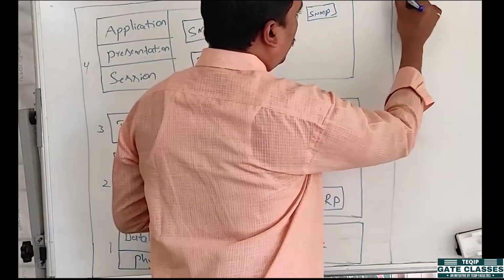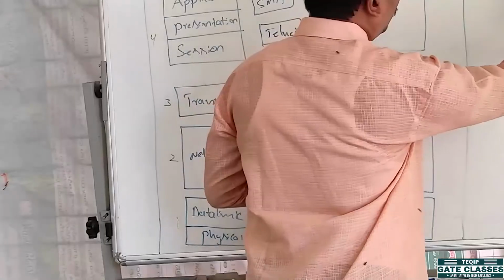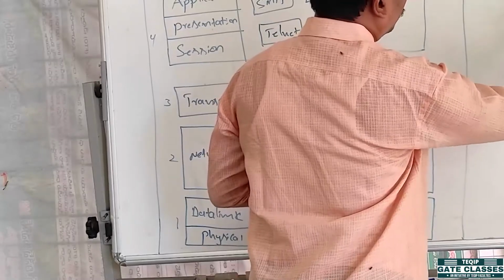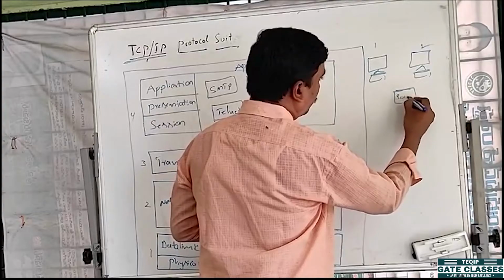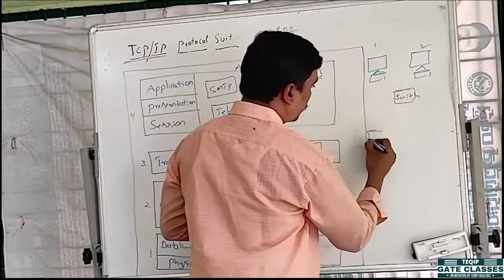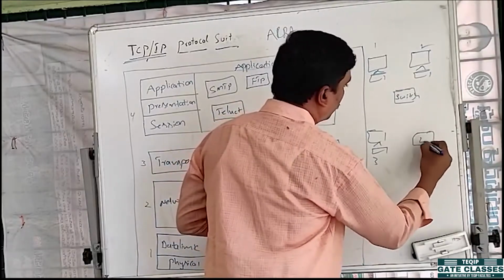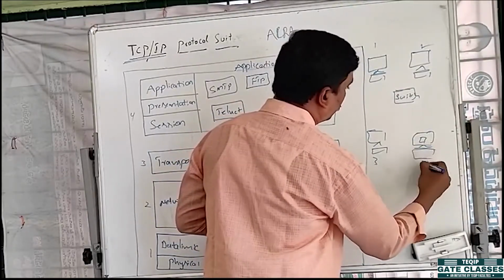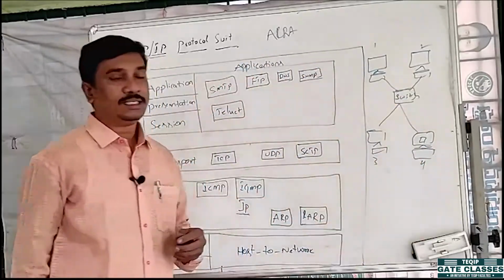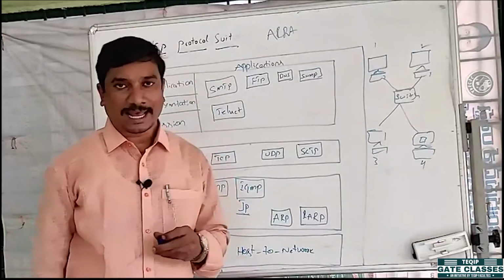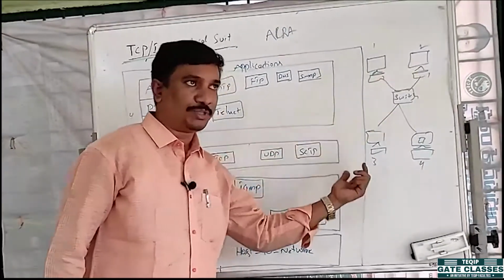This is system 1 and system 2, and this is a switch, system 3, system 4. These are the different systems. In a LAN, we have 4 systems: system 1, system 2, system 3 and system 4.